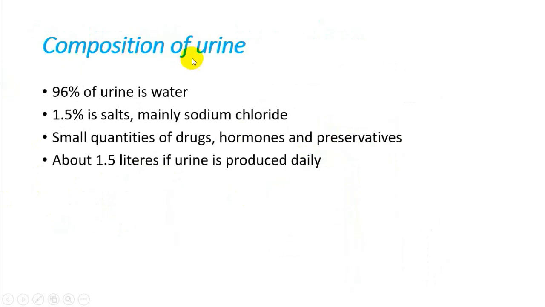So now let's talk about the composition of urine. Inside urine, the liquid substance that we excrete, 96% is water, and daily 1.5 liters of urine is produced inside our body. 1.5% of the urine is made up of salt, and mostly it is sodium chloride, and small quantities of drugs that we use, some hormones, and also preservatives can be involved in the structure of urine.